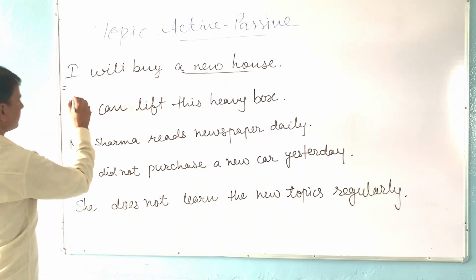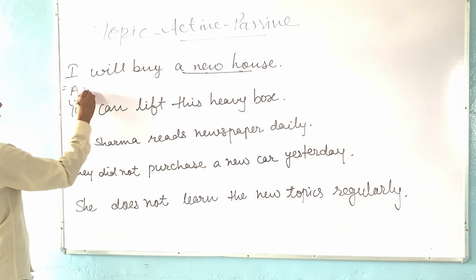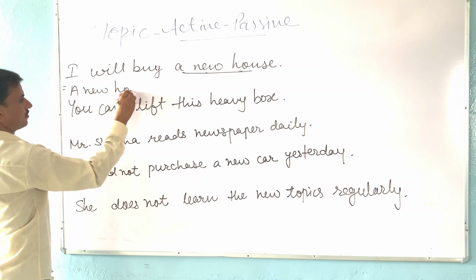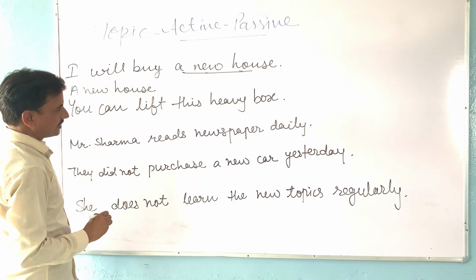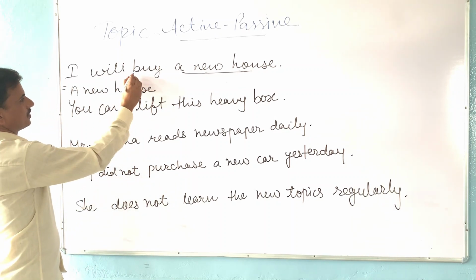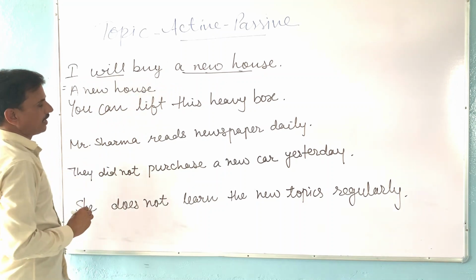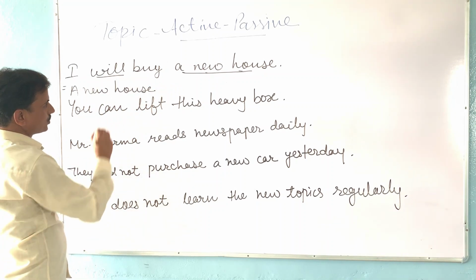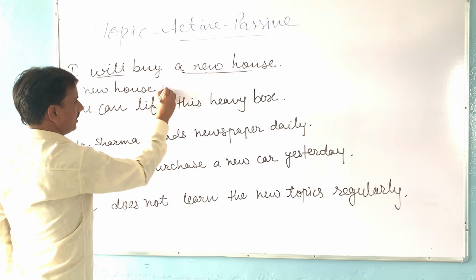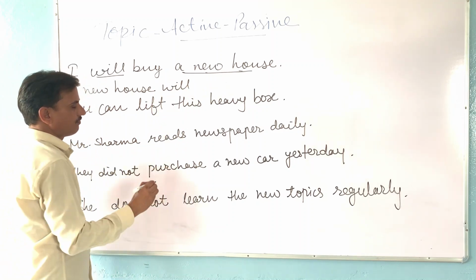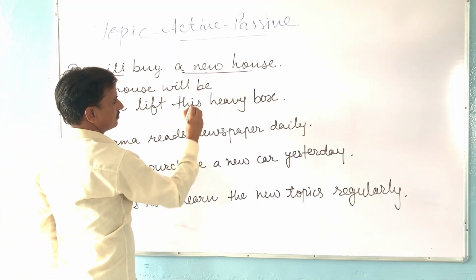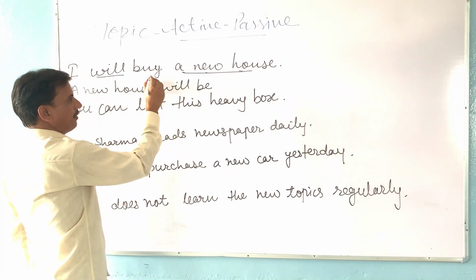So we will write here a new house. Then change the tense. In the sentence, will is given and will is a modal. So we will write will here. Then we will add be and write the third form of the main verb.